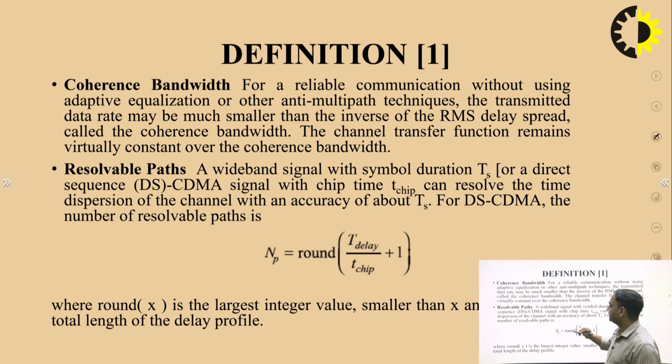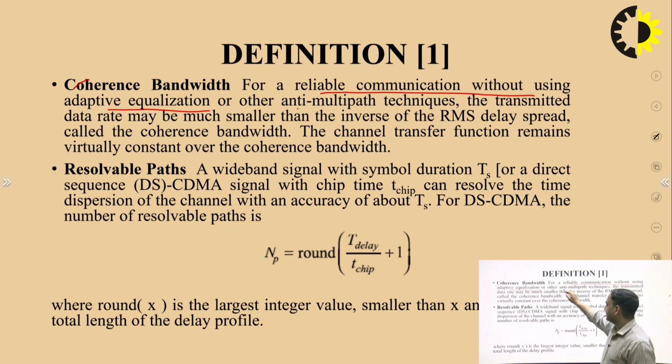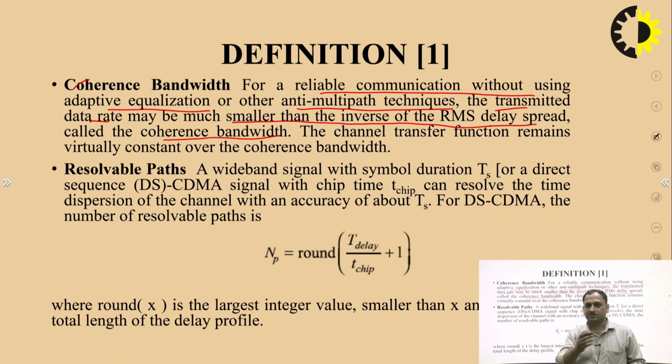So this coherence bandwidth, we can talk about that for reliable communication without using adaptive equalization or other anti-multipath techniques. The transmitted data rate may be much smaller than the inverse of the RMS delay spread, which is called the coherence bandwidth. Means in this coherence bandwidth all signal components can be absorbed. If signal bandwidth is greater than the coherence bandwidth, in that case fading will occur.